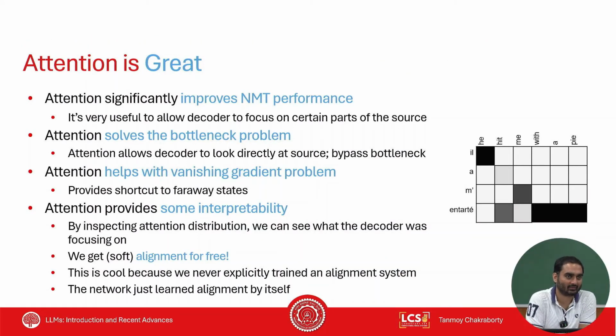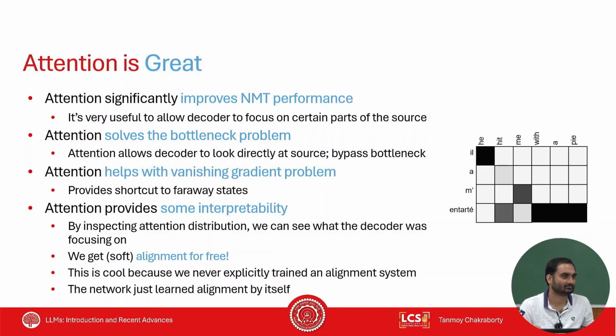Attention is great. Why? Attention not only gives you a shortcut from decoder to encoder, it also gives you many additional benefits, right? What are the additional benefits? It reduces the bottleneck problem, right? I already mentioned, the bottleneck problem will not be there. It will also help address the vanishing gradient problem. Why? Because now there is a shortcut, right? One gradient is moved through this, one gradient is moved through the shortcut.